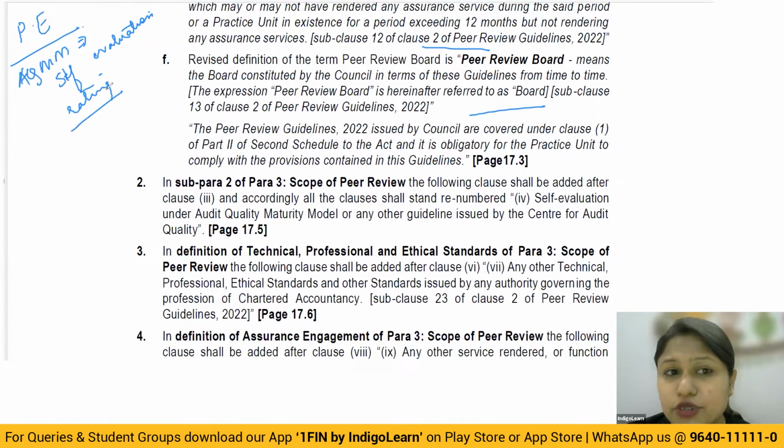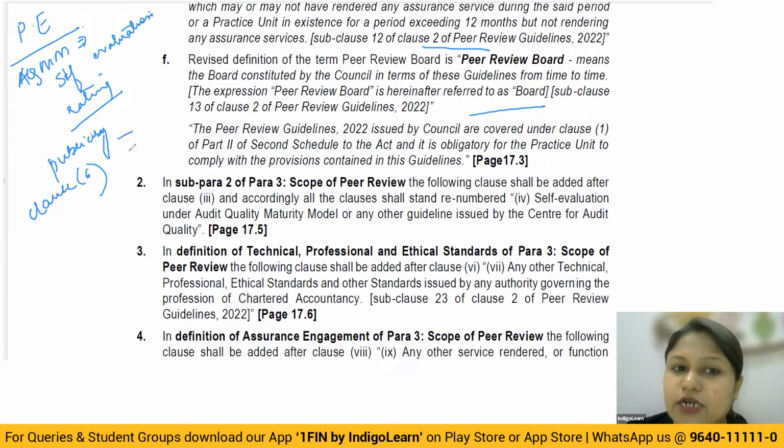Now this rating, what you have calculated for your own self, you cannot disclose it to outsiders. You cannot use it for the purpose of getting publicity. If this rating has been used by you anywhere in order to gain some kind of publicity, in order to make some kind of advertisement, then in that case, you will be guilty under clause 6 of part 1 of the first schedule.